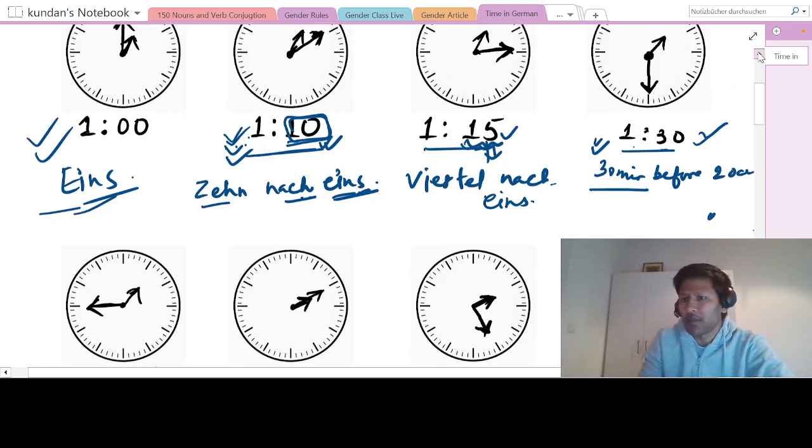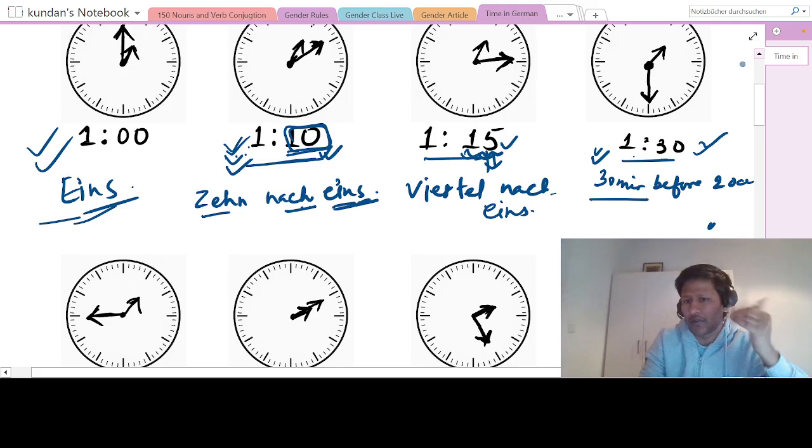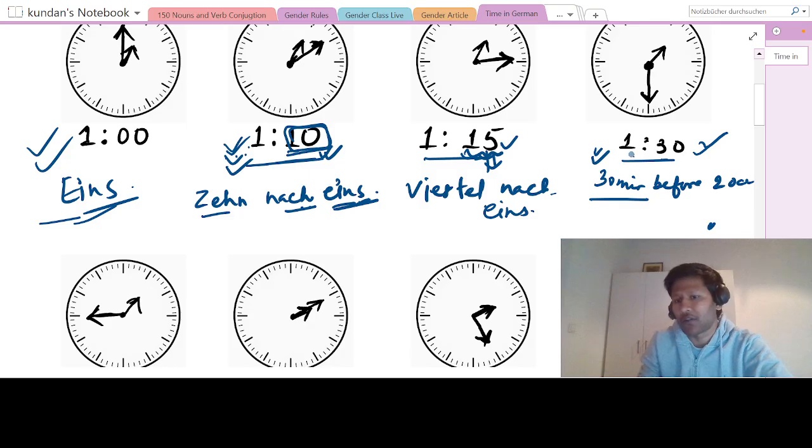So always remember that it is forward looking. If it is 2:30, then we say it is 30 minutes before 3 o'clock. If it is 4:30, we say it is 30 minutes before 5 o'clock. If it is 6:30, we say 30 minutes before 7 o'clock. So unlike in English, where we say for 1:30 it is 30 minutes after 1 o'clock, in German we say it is 30 minutes before 2 o'clock. Hope that is fine. And if that is fine, it is very easy.